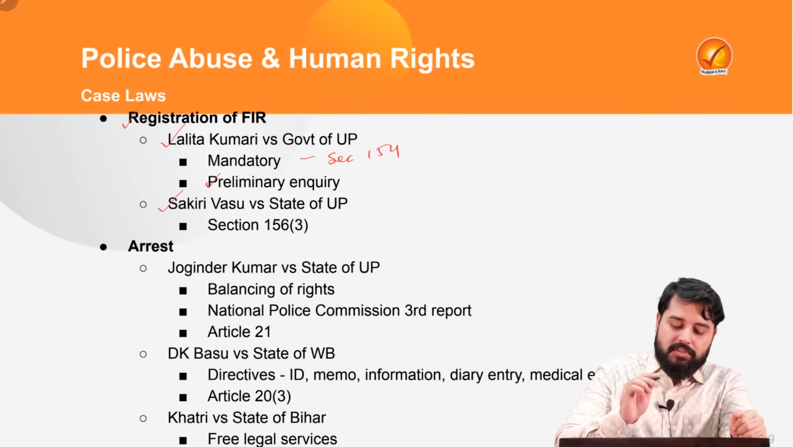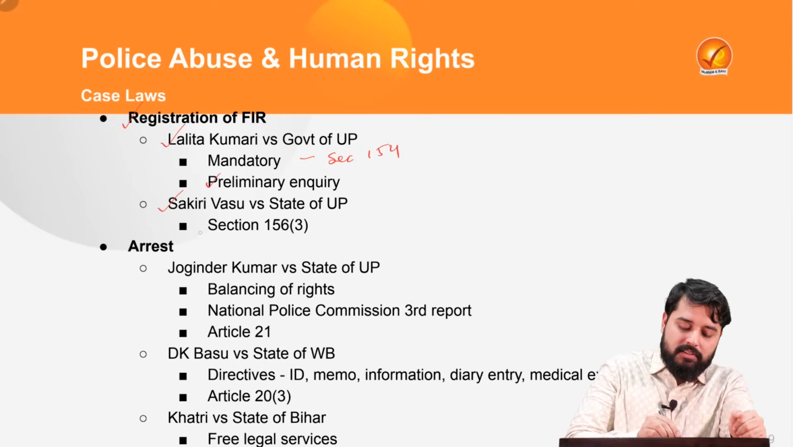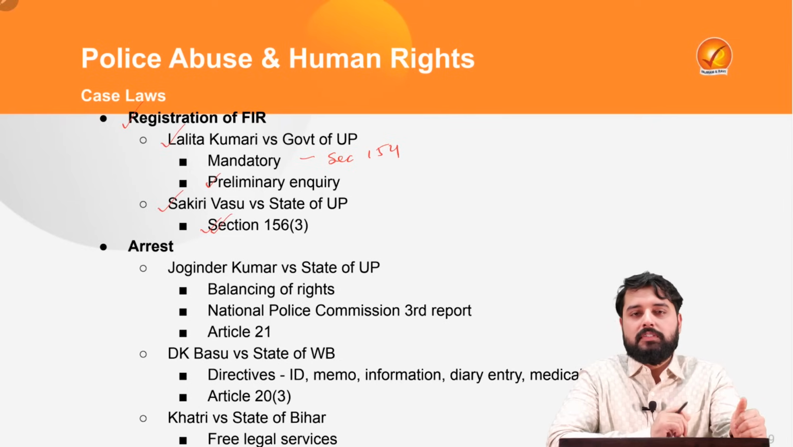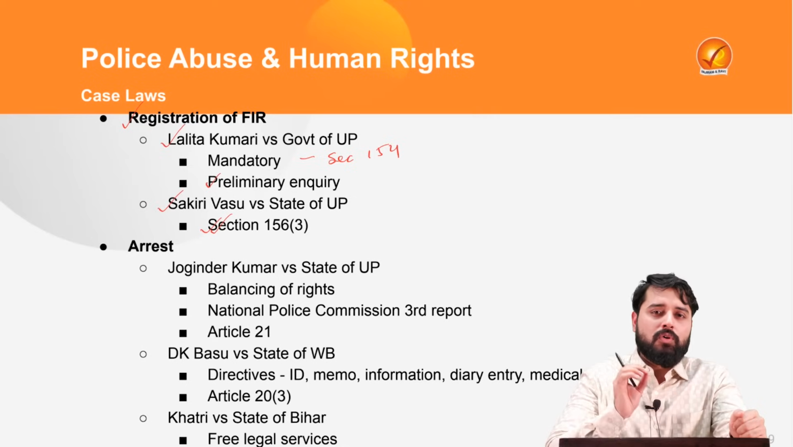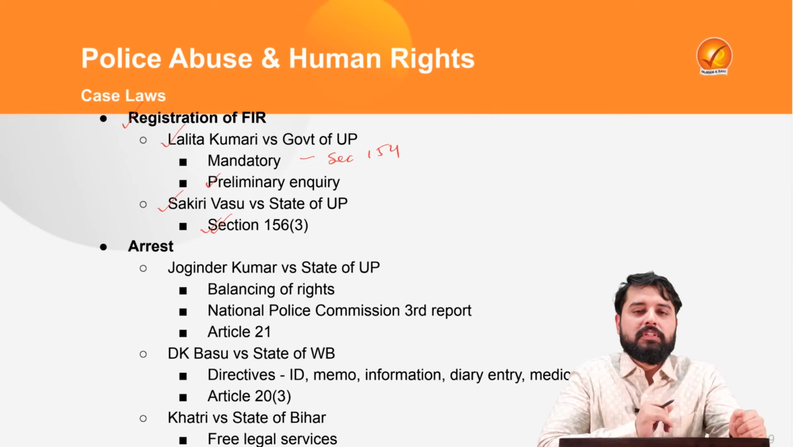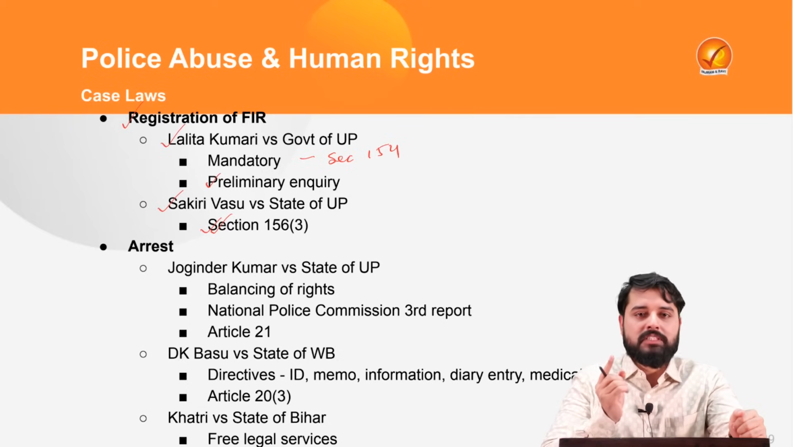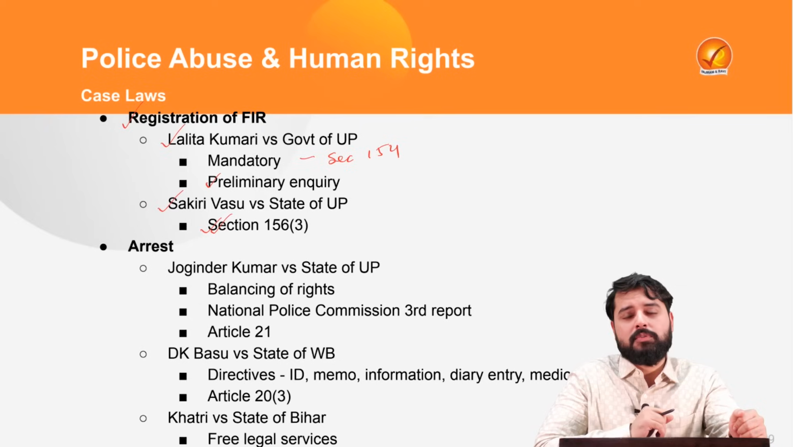Then in the Sakiri Vasu versus State of Uttar Pradesh case, the court said that if the police does not register an FIR, then the magistrate has the powers under section 156 subclause 3 of the CrPC, the Criminal Procedure Code, to direct the registration of an FIR. Here the court read in the doctrine of implied powers. It means that if an authority is vested with the power to perform a function, then all the incidental and ancillary powers required to perform that function properly are also vested in that authority. Therefore, the magistrate has implied powers to direct the registration of an FIR under section 156 subclause 3 of the CrPC as well.